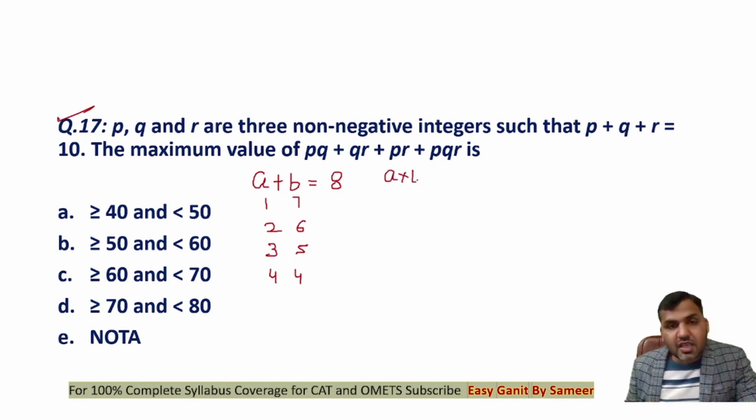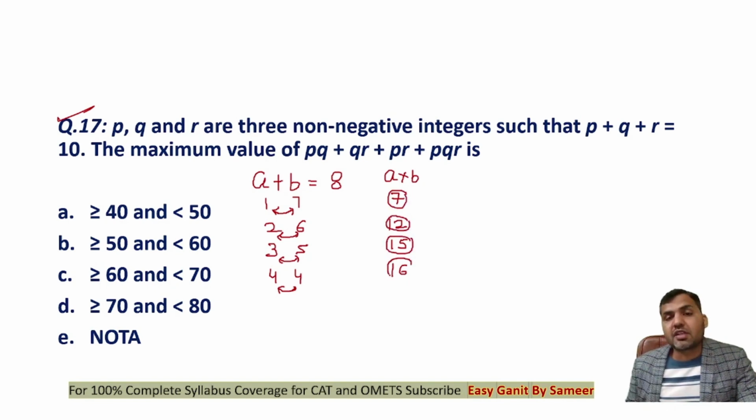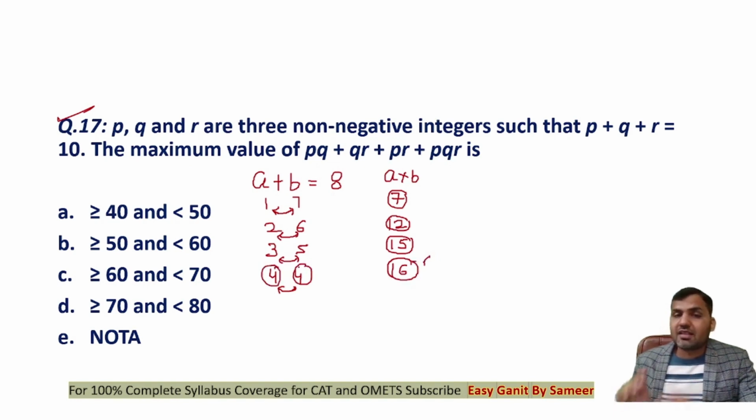In all these cases, a into b in the first case would be 7, in the second case it will be 12, in the third case it will be 15, in the fourth case it will be 16. You see that as you try to bring the values of a and b close to each other, the product keeps on increasing. If a and b come closer to each other, the value keeps on increasing and it will become maximum when both of these two values are equal. This is exactly the same logic that we need to apply.